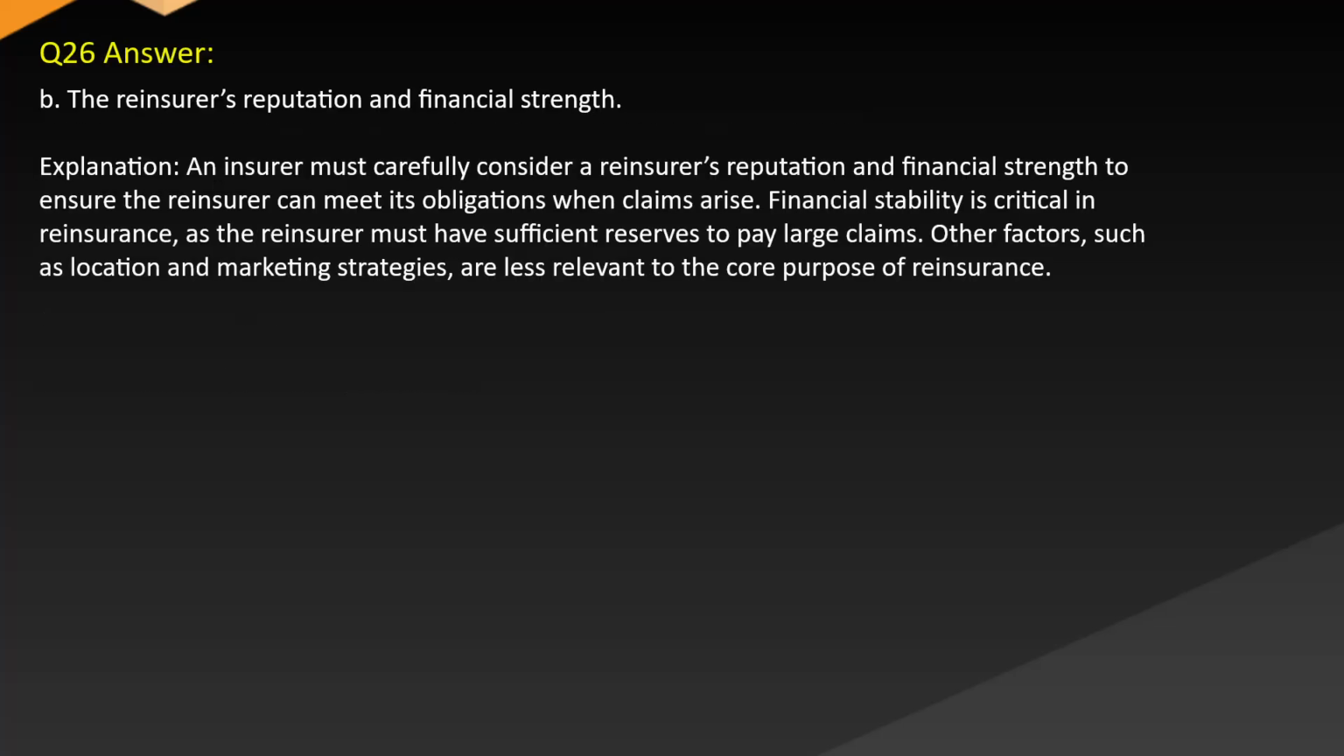Answer B. The reinsurer's reputation and financial strength. Explanation: an insurer must carefully consider the reinsurer's reputation and financial strength to ensure the reinsurer can meet its obligations when claims arise. Financial stability is critical in reinsurance, as the reinsurer must have sufficient reserves to pay large claims. Other factors, such as location and marketing strategies, are less relevant to the core purpose of reinsurance.